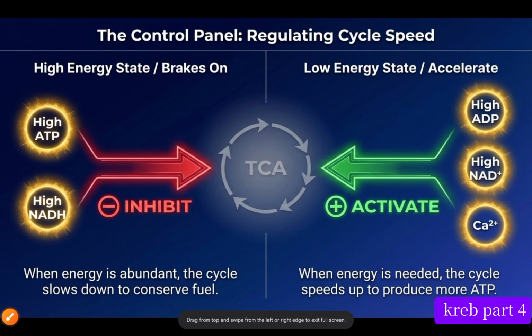What are inhibitors and what are activators? So we have inhibitors, those that inhibit the tricarboxylic acid cycle, also known as the Krebs cycle, and we have our activators, those that activate the tricarboxylic acid cycle. Both of them obey the principle of energy. Whenever we have high energy, we have high ATP and high ADP. So high ATP and high ADP start inhibiting the process of the tricarboxylic acid cycle, or the Krebs cycle.